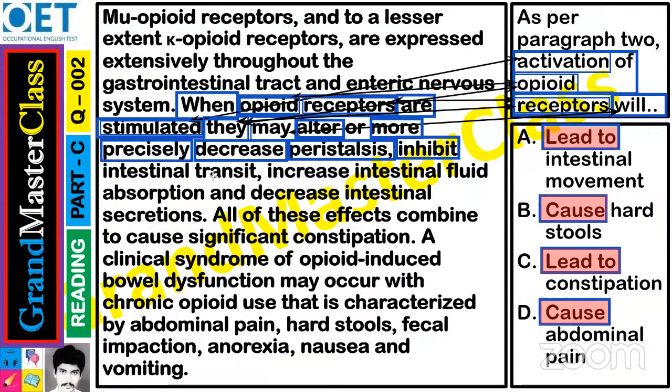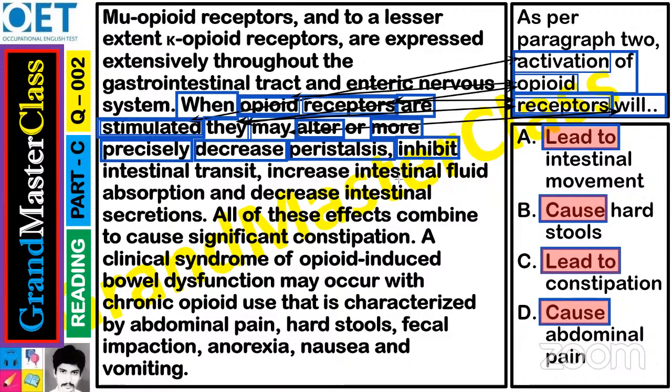Increase intestinal fluid absorption. The fluid will be absorbed back into the body through the intestinal lining, and decrease intestinal secretions. All negative things. So peristalsis is decreased.